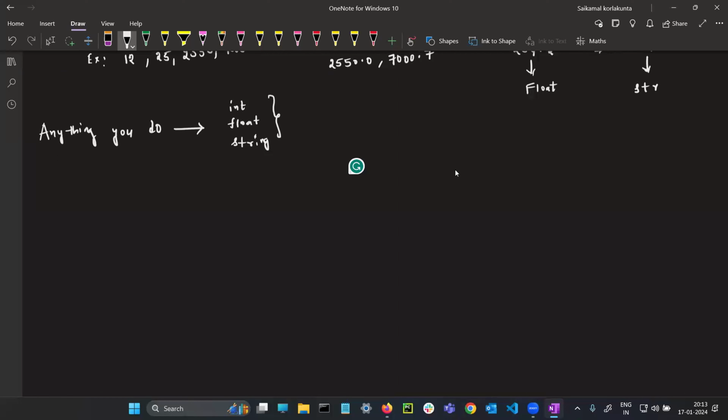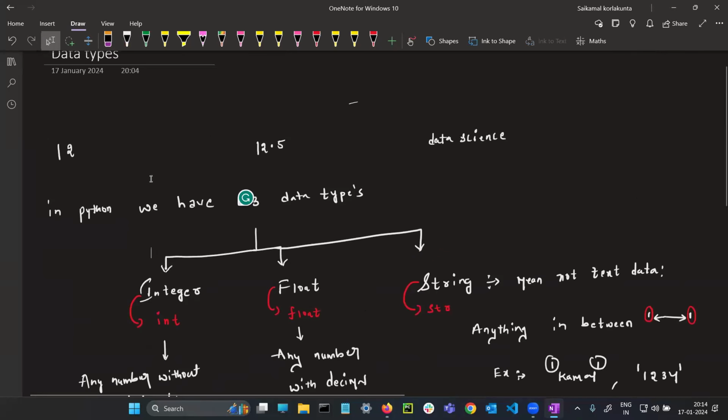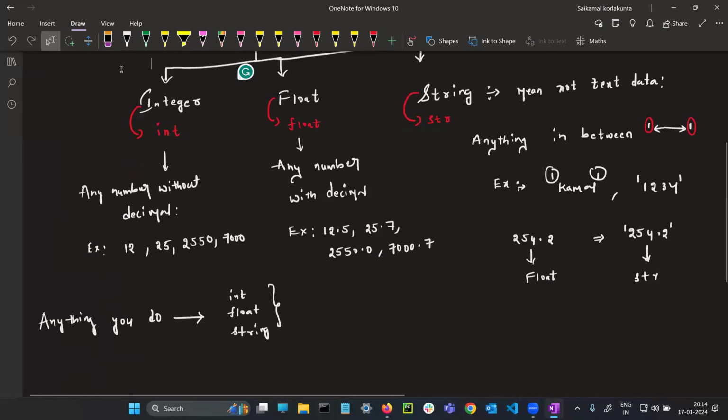Why? Because, you tell me guys, either you need to use numbers, or decimals, or text data. For the text data, I will keep them in quotes. So without these three, you can't build any software, at the end of the day. That is why this comes under the data types of Python.